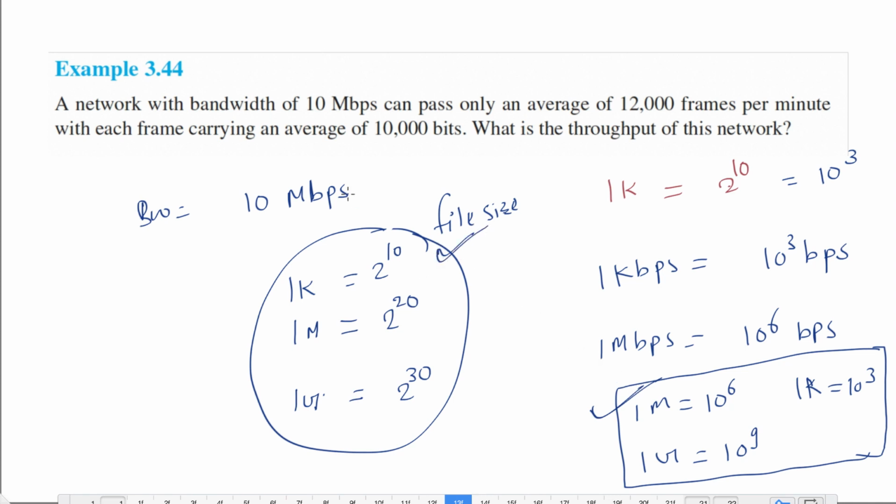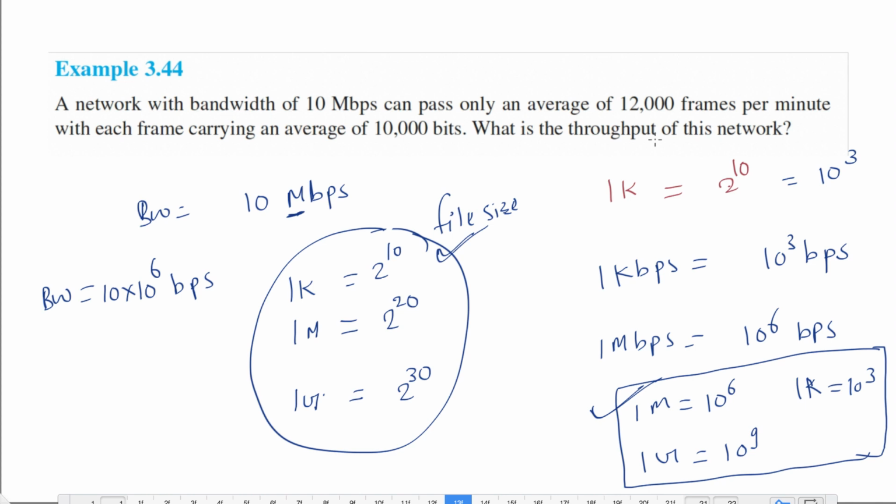Now, if I say bandwidth or delay, then I will take mega as 10 power 6. So bandwidth is 10 Mbps, which means 10 into 10 power 6 bps, and it can pass only an average of 12,000 frames per minute.